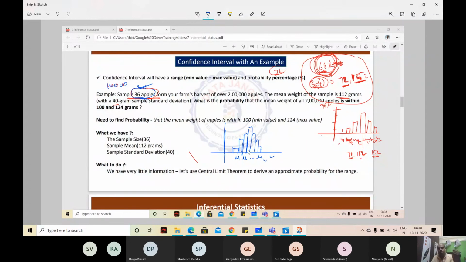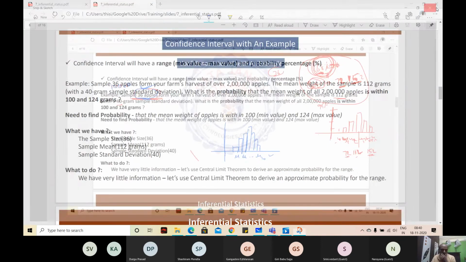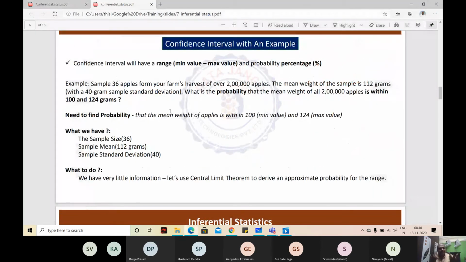Now we will assume something and try to derive the probability. So when data is not normally distributed, or we don't know whether the population or sample is normally distributed or not, we will take the central limit theorem's help. We'll take another example tomorrow, which is going to be more solid. This is like we don't have anything and we are trying to assume something and build. What is the need? What is it that we are trying to find?